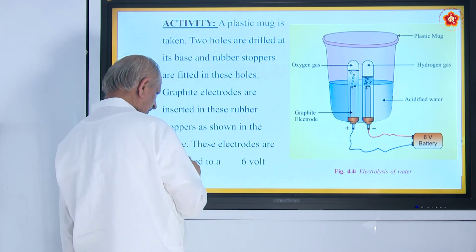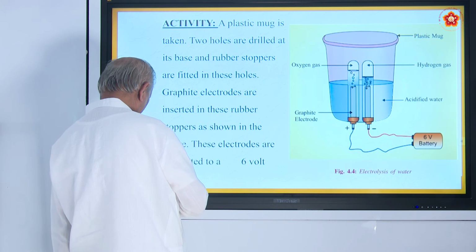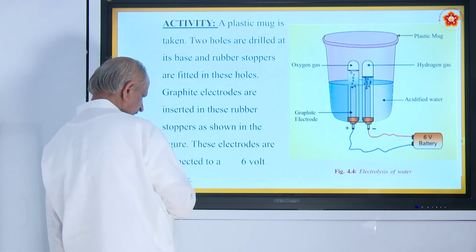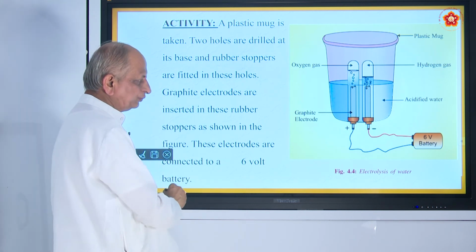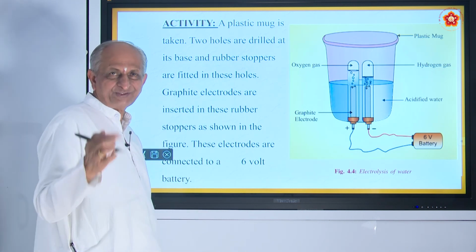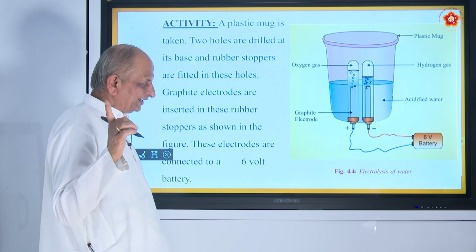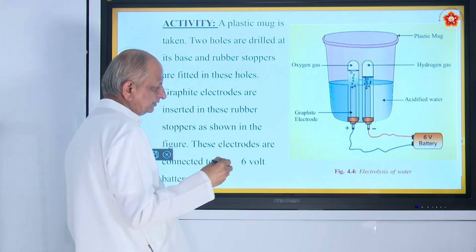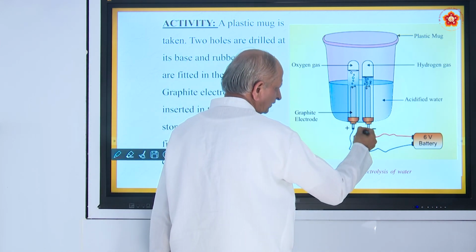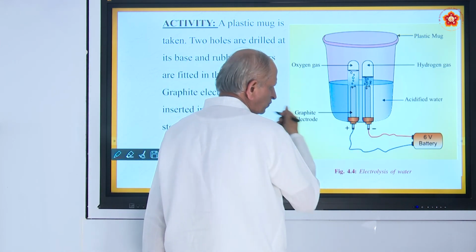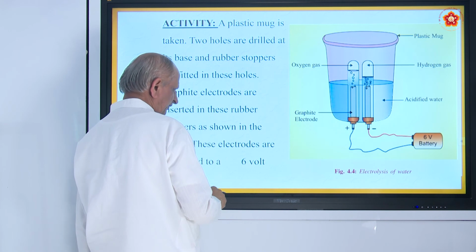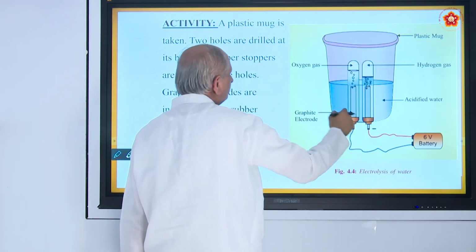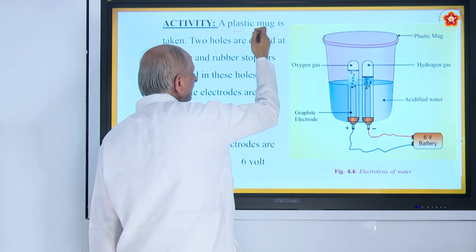These electrodes are connected to a 6-volt battery, means 4 cells. One cell is 1.5 volts, so for 6 volts you have to keep 4 cells. This is positive, this is negative. So, I think you understood, this is a plastic mug.